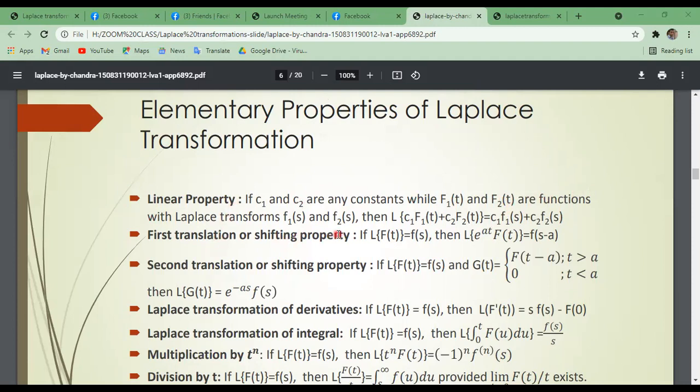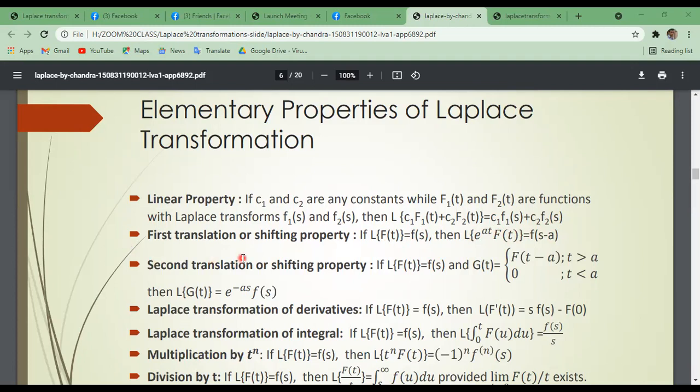Now the first translation or shifting property. If the Laplace transformation of f of t equals F of s, as you know from the definition, then the Laplace transformation of e to the power a t times f of t equals F of s minus a. So this exponential function is multiplied with f of t, and the result is F of s minus a. We are shifting by this exponential function, and it is also called the first translation or first shifting property.